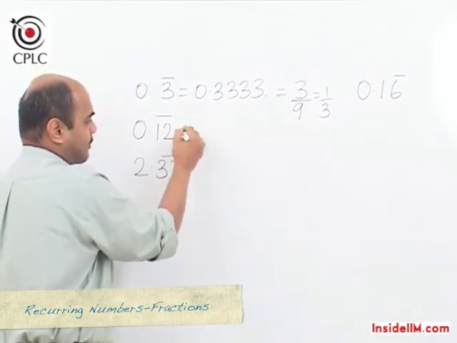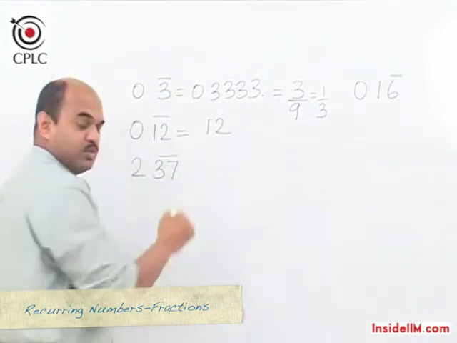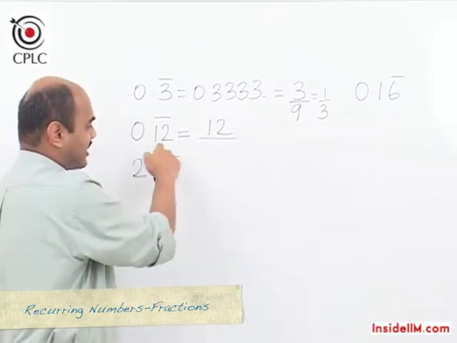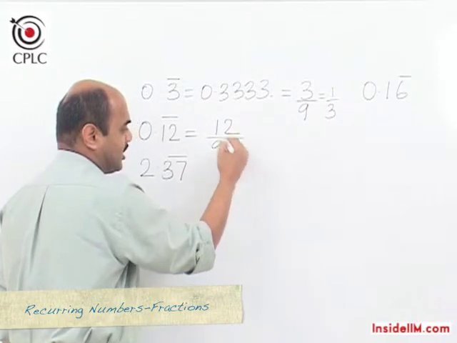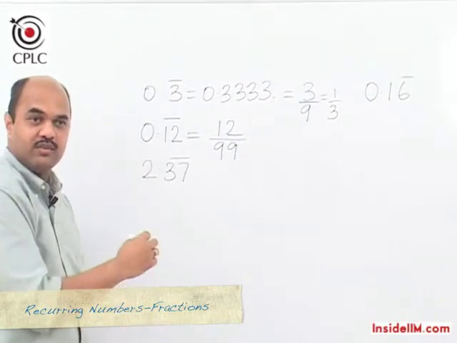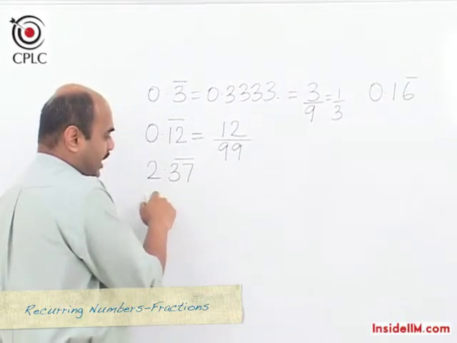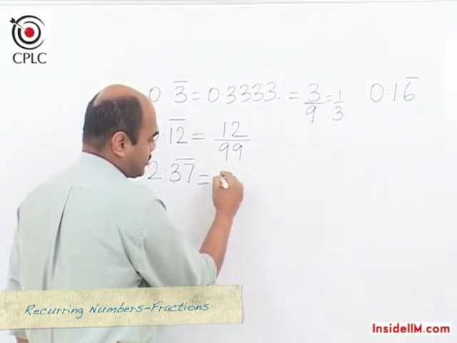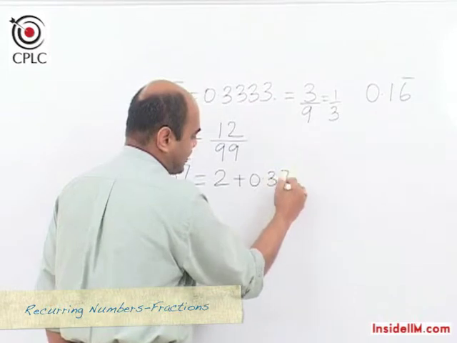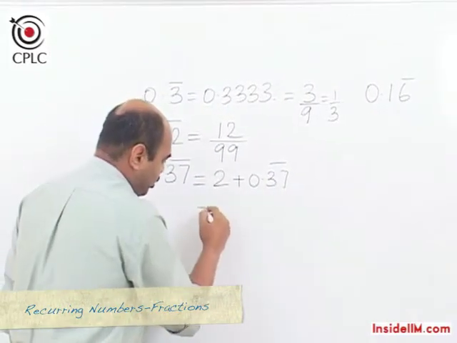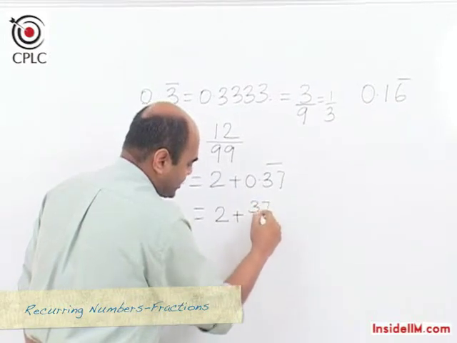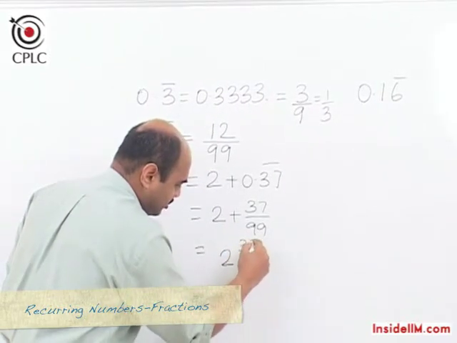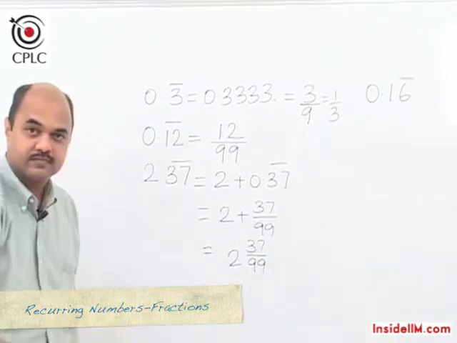If I have to take up this example, I will write down the recurring digits which are 1 and 2, so 12. And in the denominator, I will write down 9s, and the number of 9s now would be 2 because there are 2 recurring digits, and hence my fractional equivalent of this would be 12 upon 99. When I look at a number of this type which is 2.37 recurring, a simple way would be to split it up as 2 plus 0.37 recurring and then follow the same rule, which would make it 2 plus 37 upon 99, which is nothing but, as a mixed fraction, 2 37 upon 99.